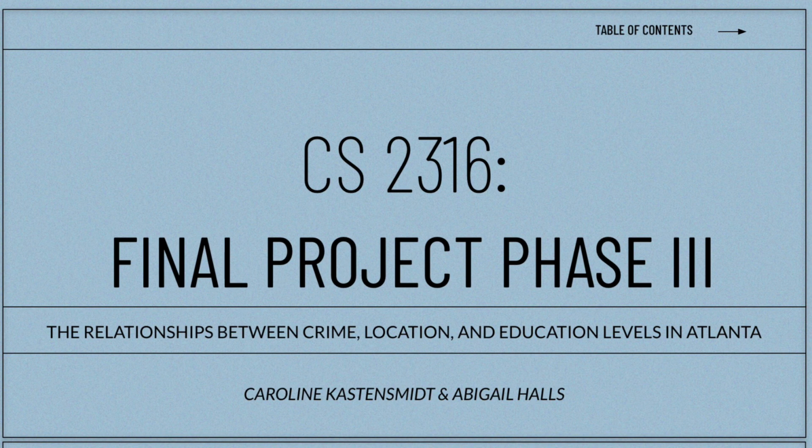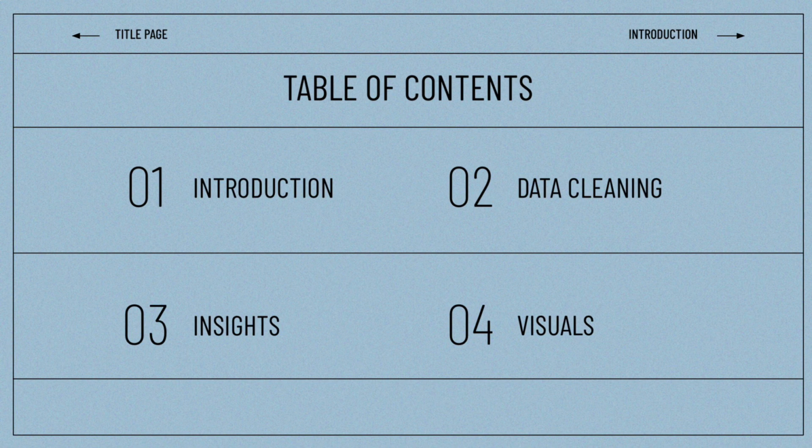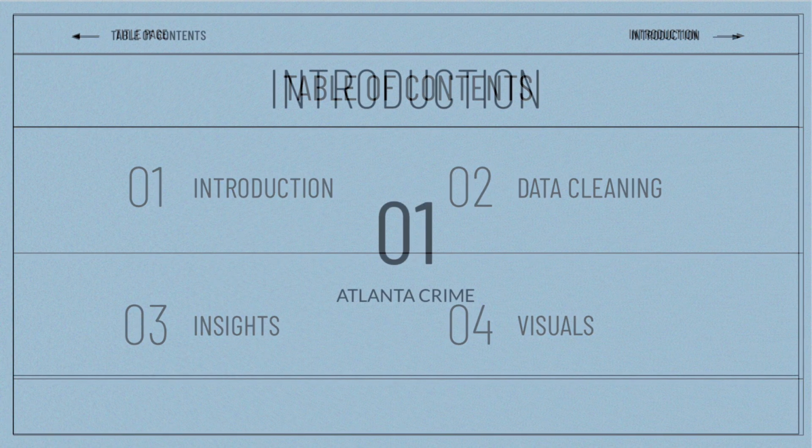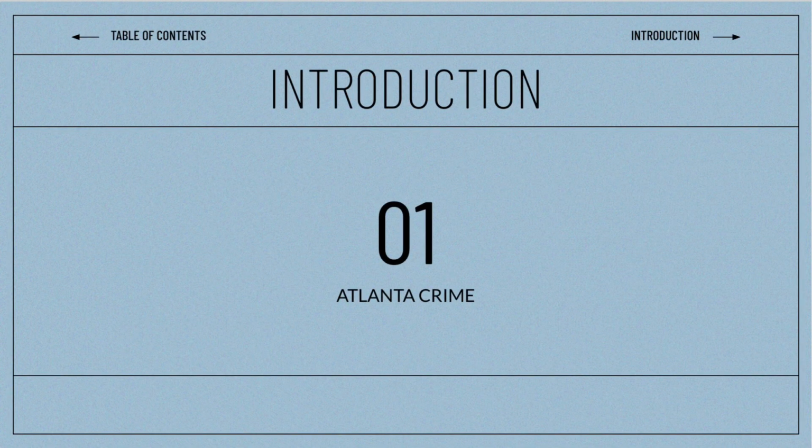In this presentation, we're going to discuss the relationships between Atlanta crime, location, and education levels. Throughout this presentation, we will introduce our topic, discuss our data cleaning methods and reasonings, the insights we were able to draw from this data, and the visuals we created that support our insights.